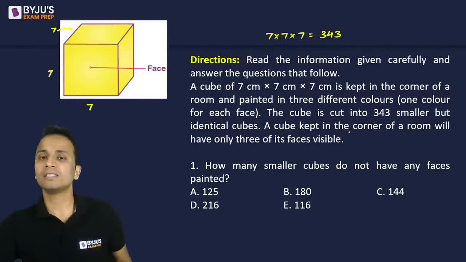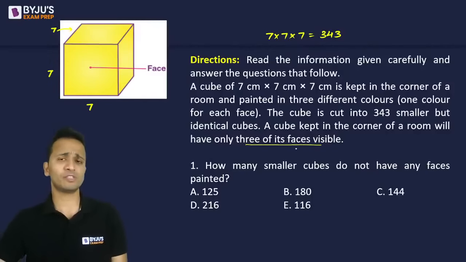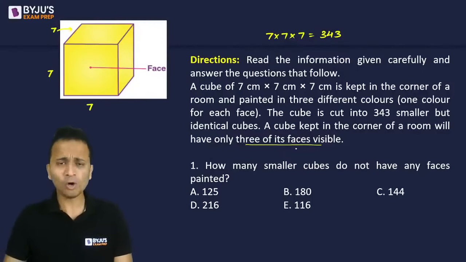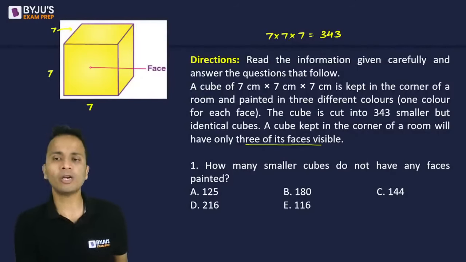Now the cube kept in the corner of a room will have only 3 of its faces visible, like I have told you. Now what we have to find here is how many smaller cubes do not have any face painted.